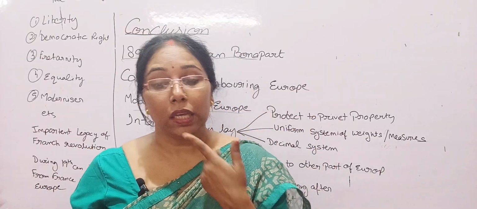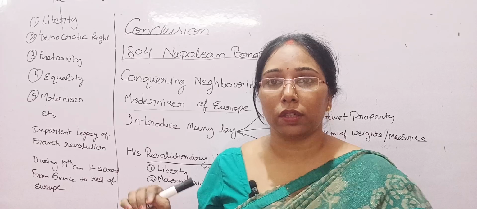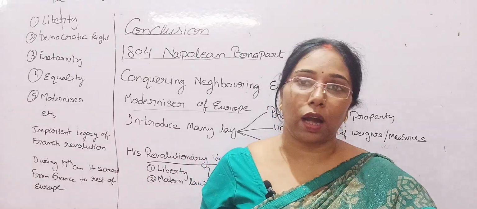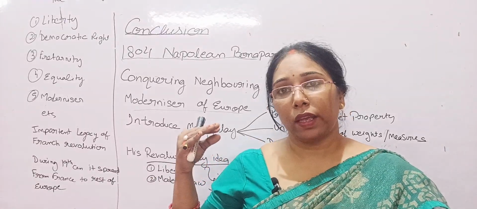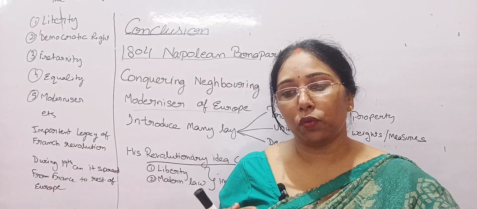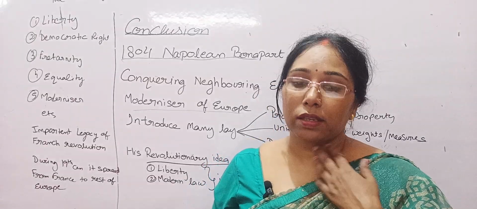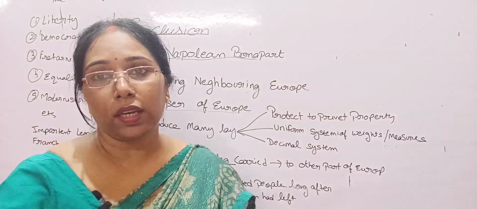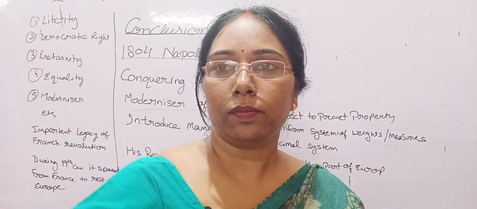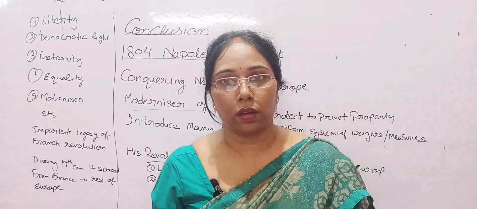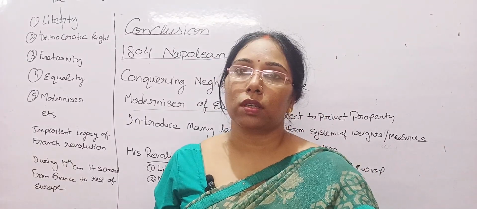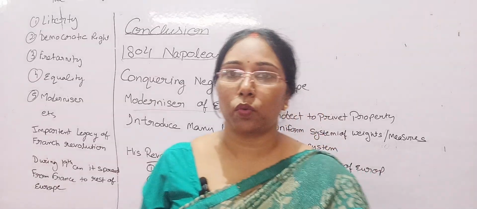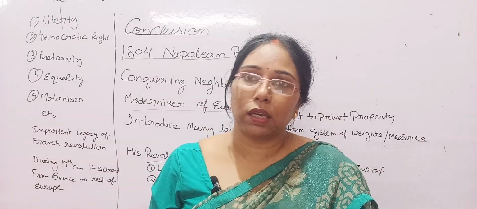What happened? Soon after that, the Napoleonic army came to be viewed everywhere as an invader. Why? Because people thought, why are you behaving with us like this?